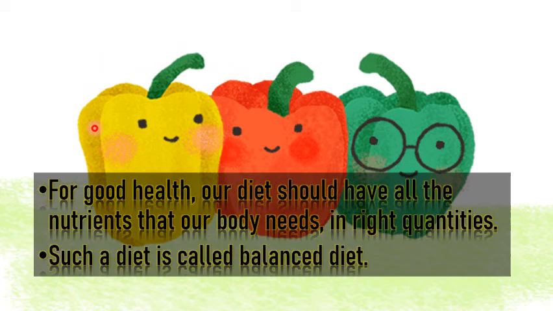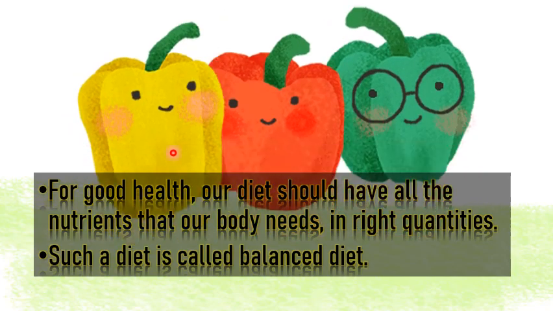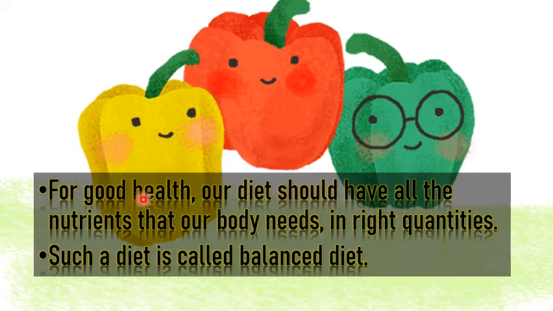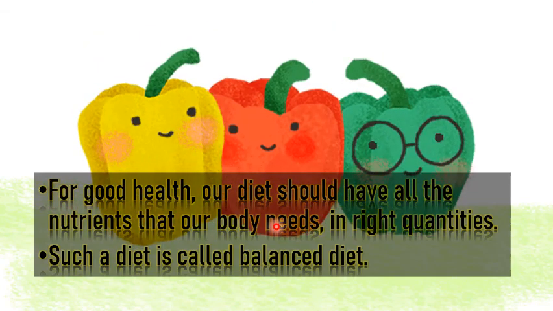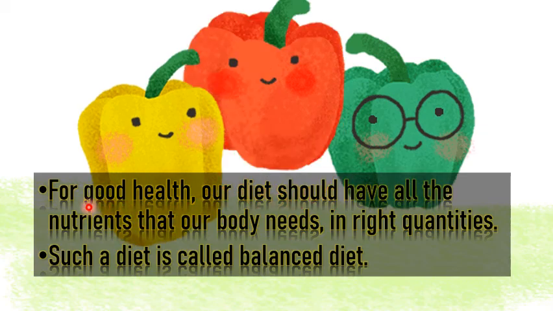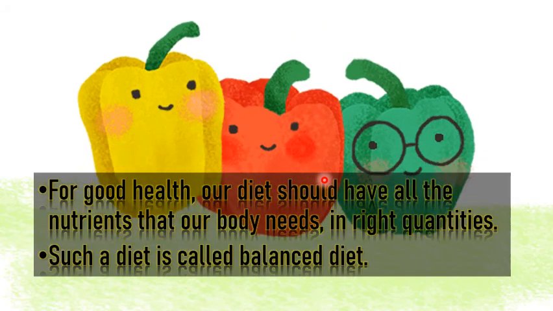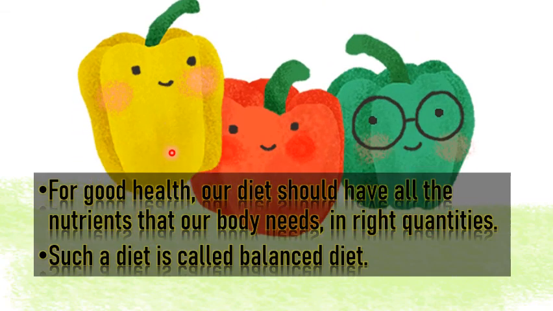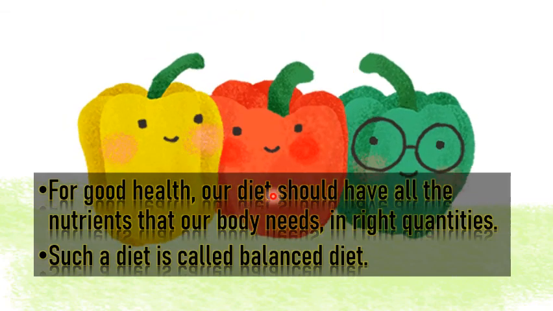Actually, for good health, our diet should have all the nutrients that our body needs in right quantities. This is really important, in right quantities. It means not more, not less. For good health, our diet should have all the nutrients. What all the nutrients?